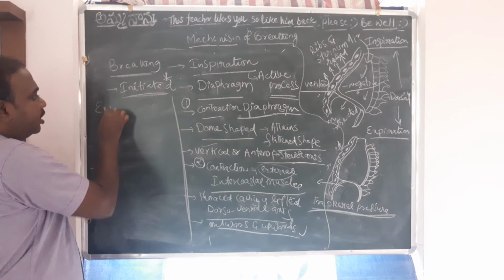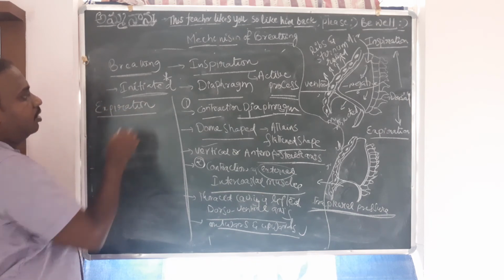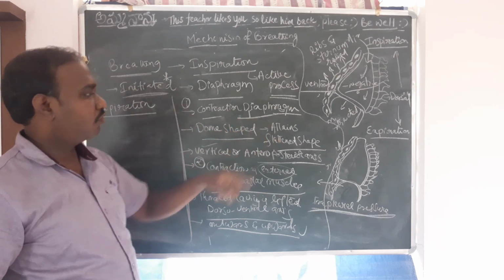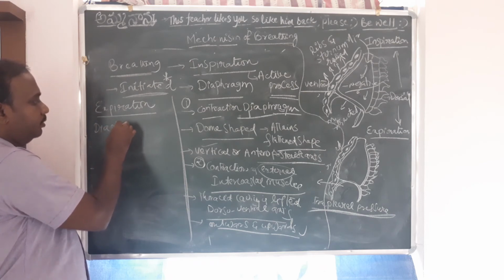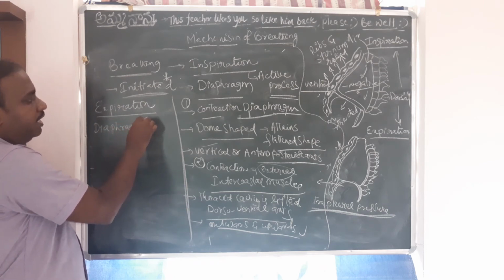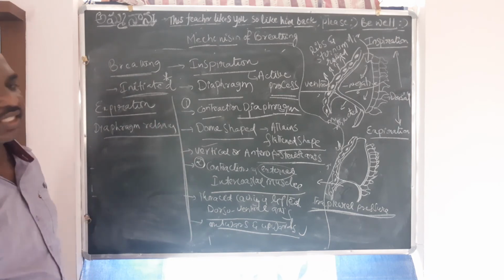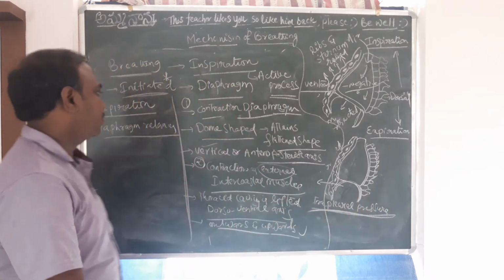And when you take expiration, what is happening to these two muscles? So first, the diaphragm relaxes. So when it is relaxing, what is happening? So this flat will be dome again, right?